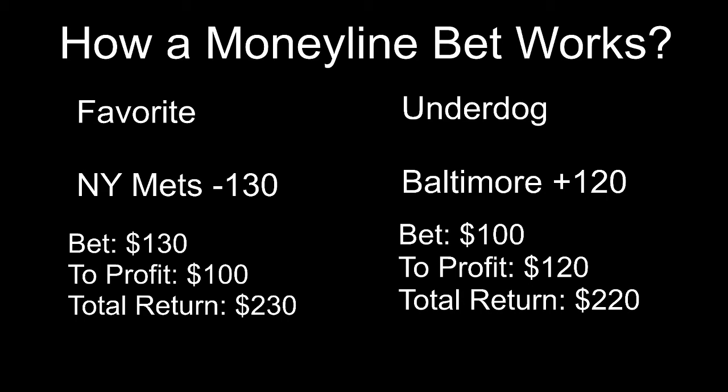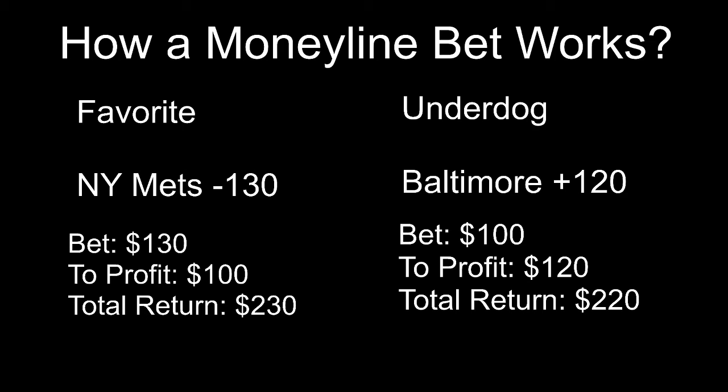On the other side, this is where it gets fun with sports betting. One thing I really like to do is bet these underdogs, and here's the reason why. Baltimore tonight, they're a plus 120. If you bet $100 saying the Baltimore Orioles are going to win tonight, and they do, you will profit $120 on a $100 bet, compared to the favorite where you had to put $130 down to win $100. With the underdog, you only had to put $100 down to profit $120, which is $220 total return on a $100 bet. You will get the $100 back, and you will get the $120 of profit, which is what the book would give you for that bet if it cashes.